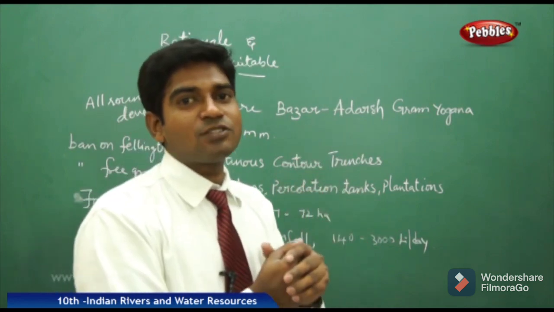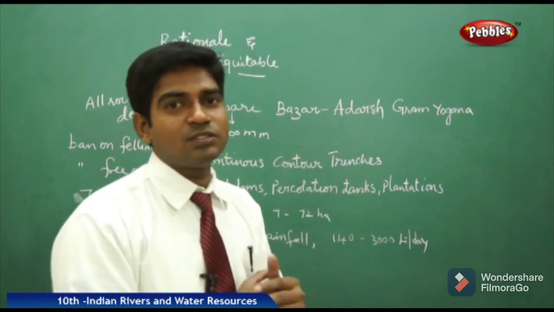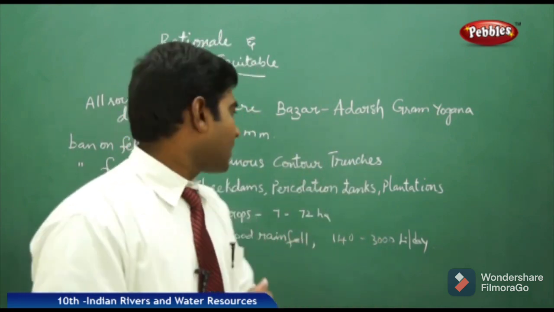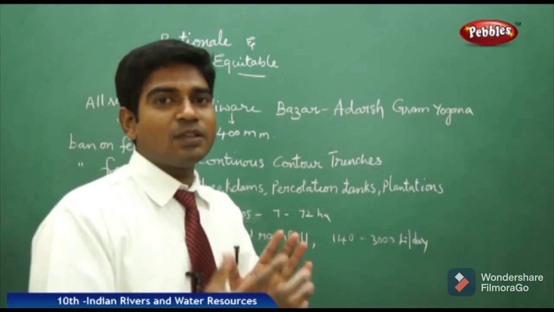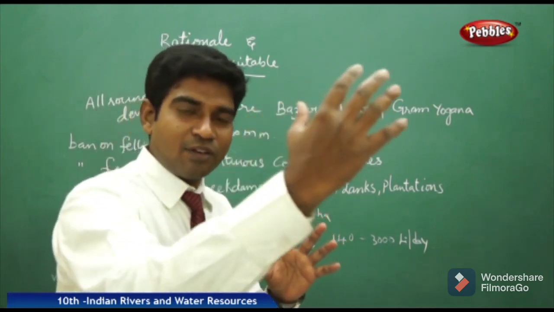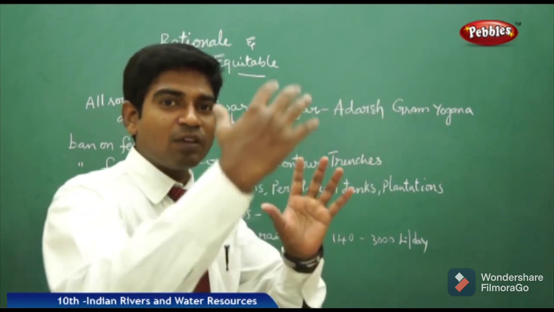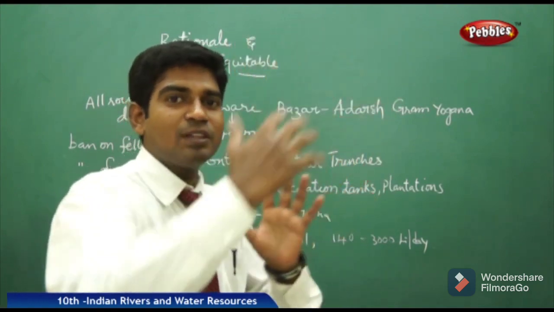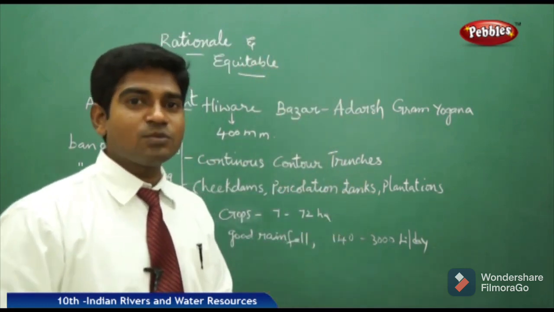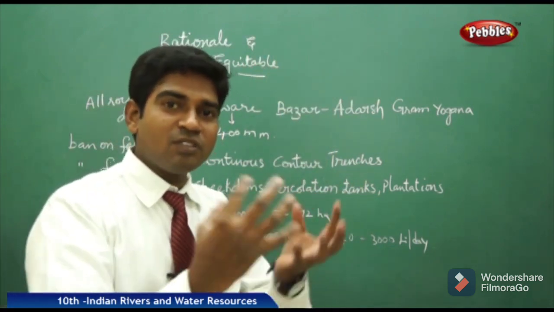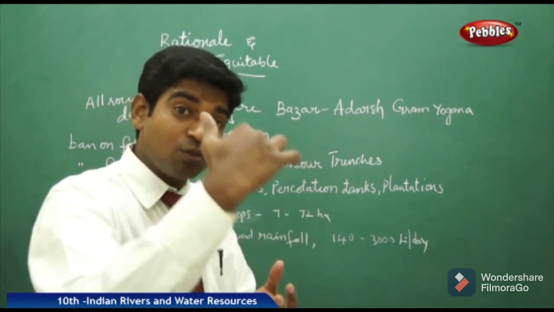They started the plantation of trees, farms and grass to stop soil erosion, and took some major steps. Then check dams were built to stop the flow of water at various places, so that when water flows through dry land, it does not just evaporate. Whenever there is a heavy flow of water, they build check dams there. Then percolation tanks: when there is a level of water filled with porous stones and all, there is a chance of the water getting down into the lower levels.